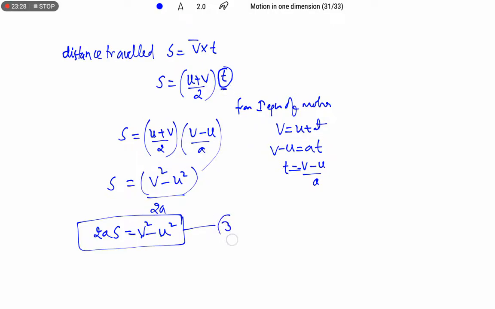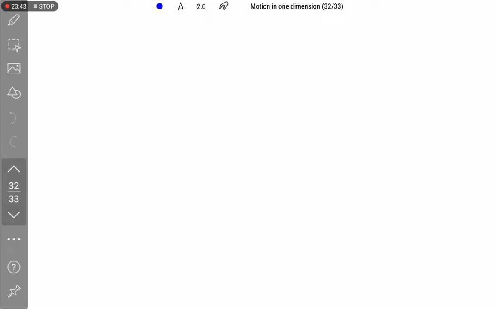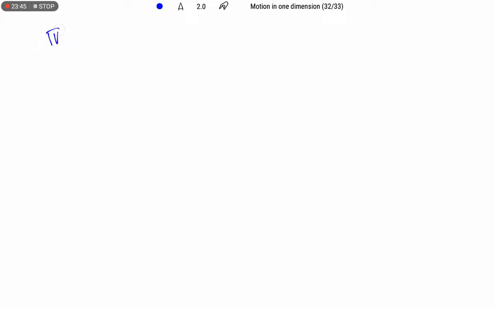So when time is unknown, with the help of this third equation of motion, we can find any one missing quantity in the given problem. Right, one more equation is there, that is the fourth equation of motion. Sir, what is this fourth equation of motion? Let us discuss.